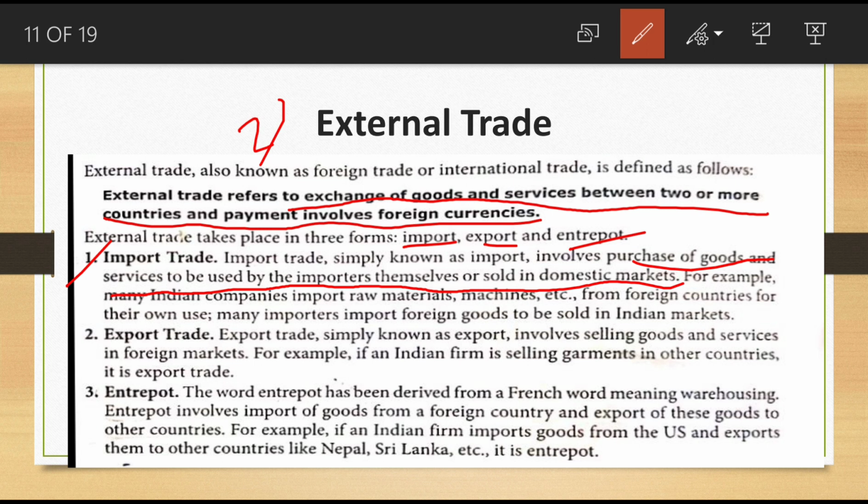For example, many Indian companies import raw materials and machines from foreign countries for their own use, or many importers import foreign goods to be sold in Indian markets. So sometimes importers import goods from other countries for their own use, or sometimes they sell to others within the country itself.